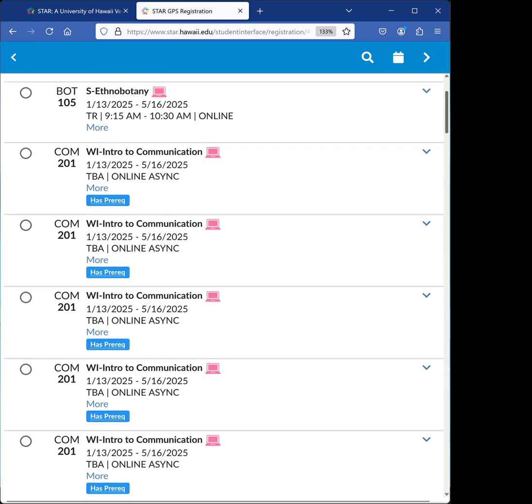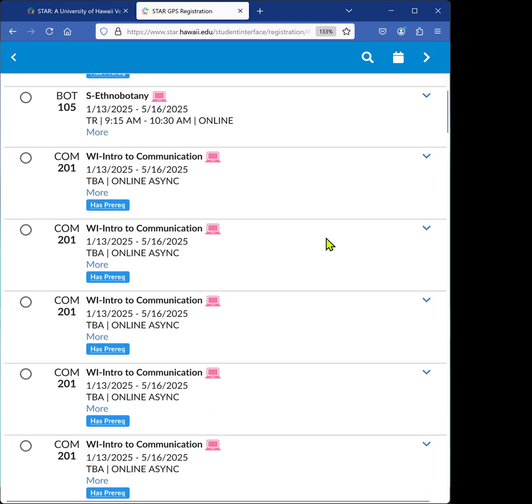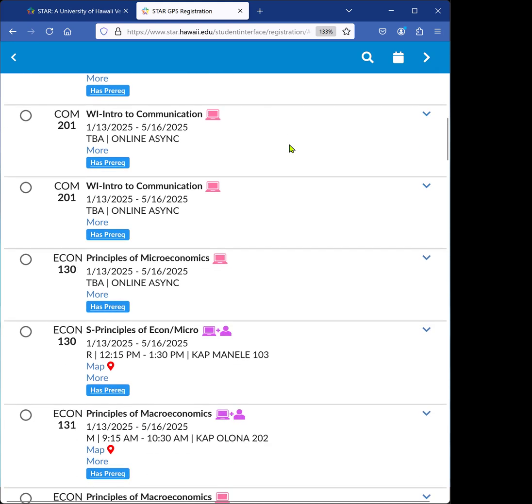Here we see Ethnobotany. Notice how this one has days and times. M is Monday, T is Tuesday, W is Wednesday, R is Thursday, and F is Friday. So this class will meet every week on Tuesdays and Thursdays from 9:15 a.m. to 10:30 a.m. However, notice that the classroom is online. That means that this is a class conducted via Zoom. Let's continue.